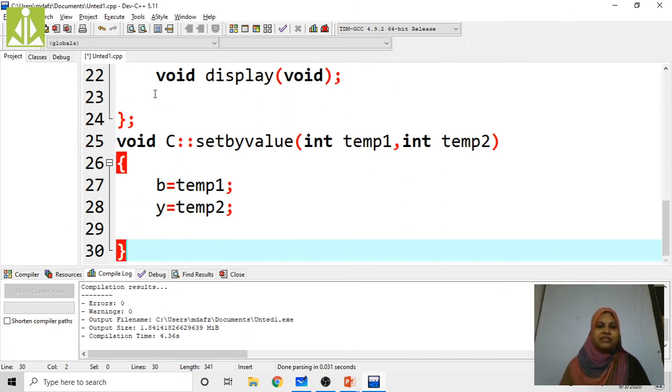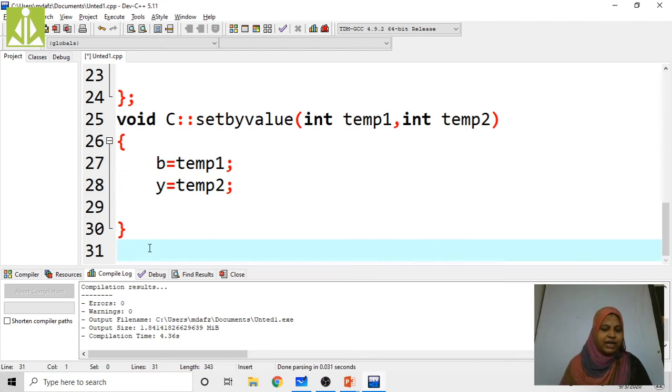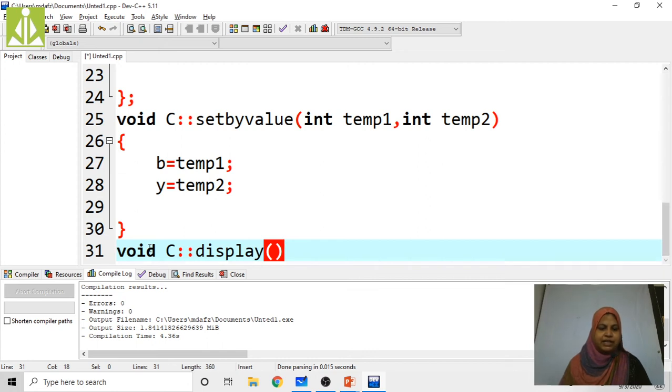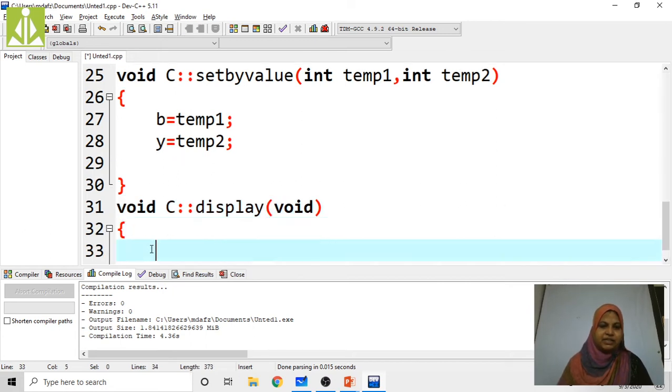One more thing, the void display function is there. We have to write the code for void display. The return type is void, the class name is C, and the display function is present. Open the braces.